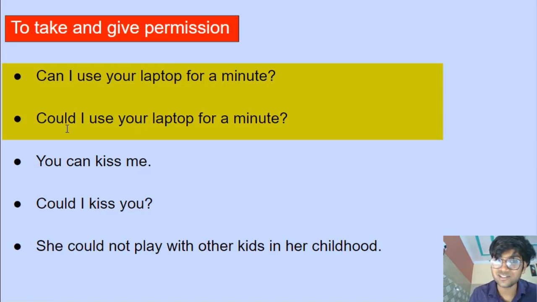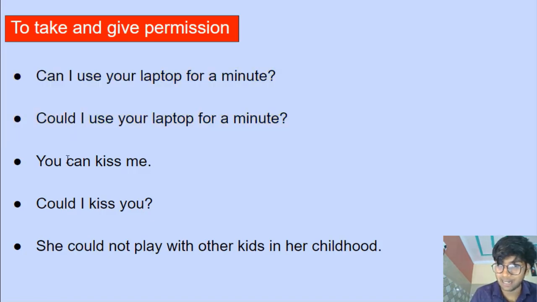What really matters is the tone with which you speak, all right? But could is generally considered more formal and polite, right? So use could when to make a request or to take permissions. All right. Next example.